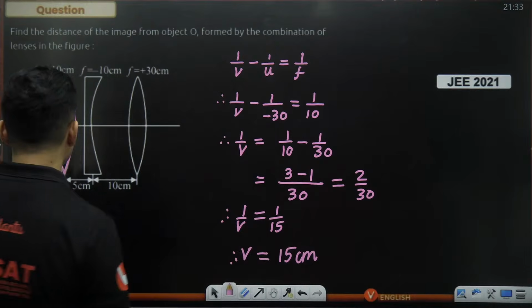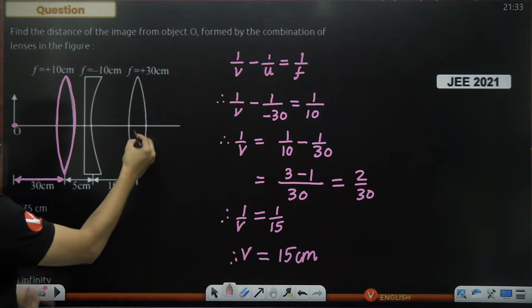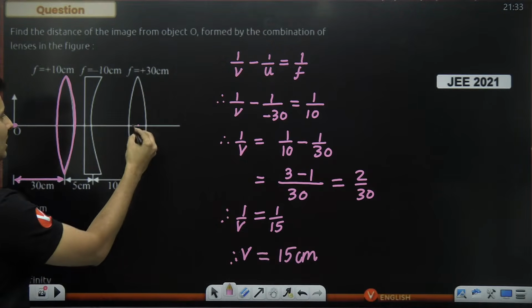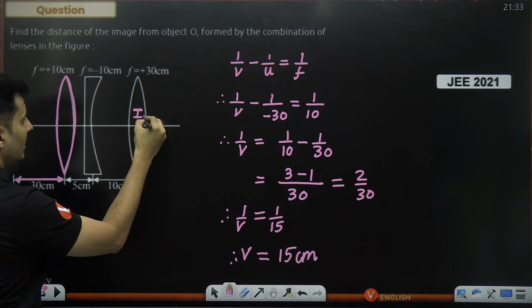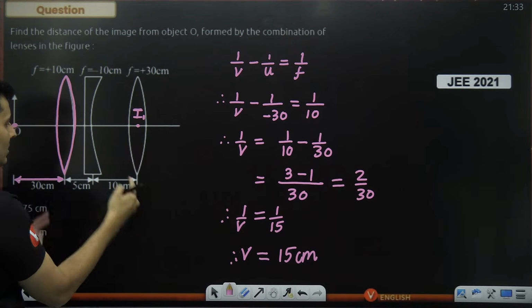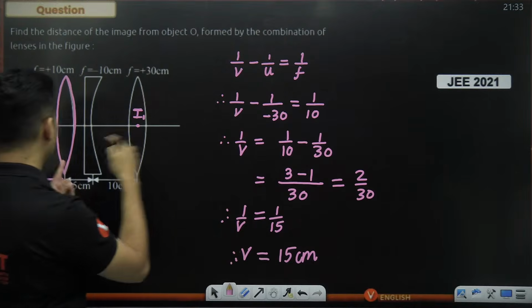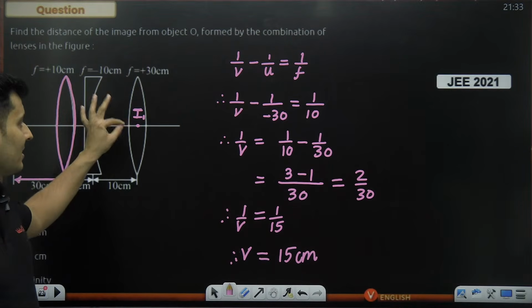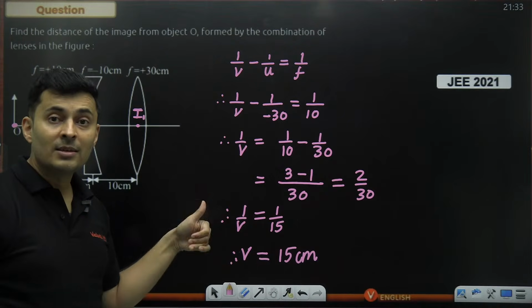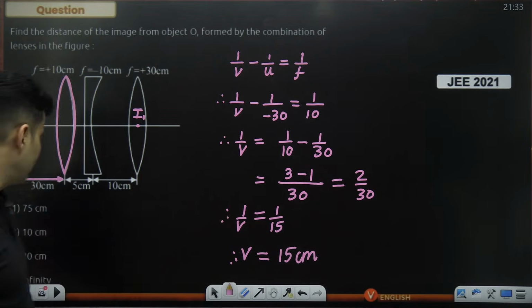So positive 15 means where? Somewhere over here. Actually 5 plus 10, that means on this lens. So this is where my first image is formed, at a distance of 15 centimeters from the first lens. But like I said, don't say this is the final image. This is an intermediate image. This image will act like an object for the next lens.